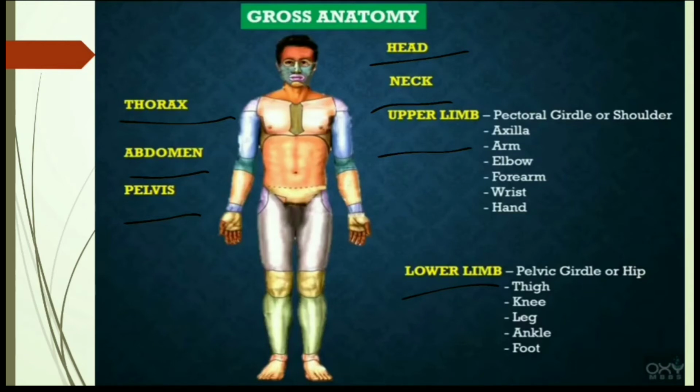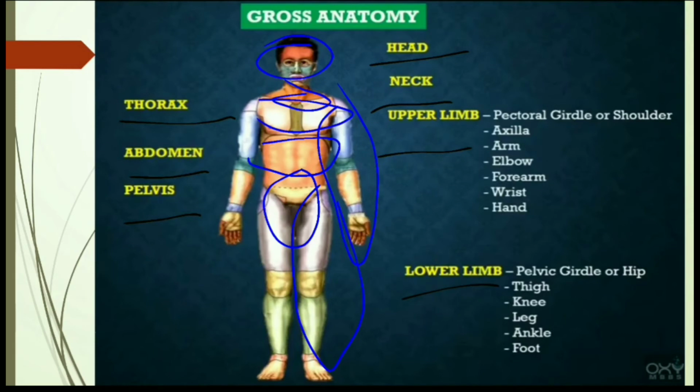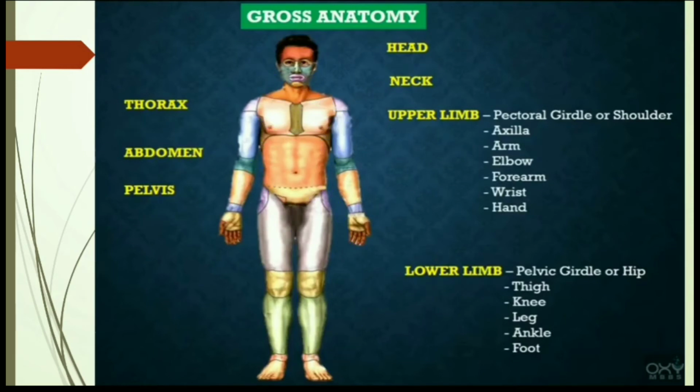I repeat again, under gross anatomy we will discuss head, neck, upper limb, lower limb, thorax, abdomen and pelvis. Under upper limb we are going to see pectoral girdle or shoulder, axilla, arm, elbow, forearm, wrist and hand.